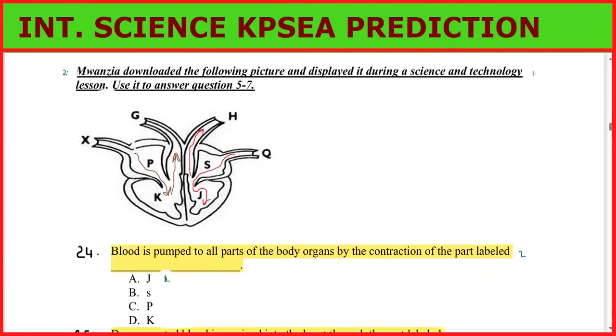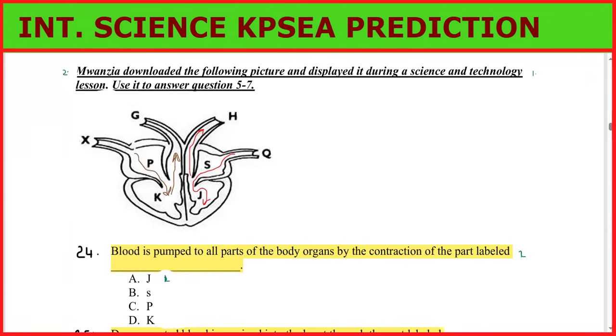So now we have this diagram here. You can see the arrows. We say vena cava. So this is the vena cava, pulmonary artery, pulmonary vein, and the aorta.